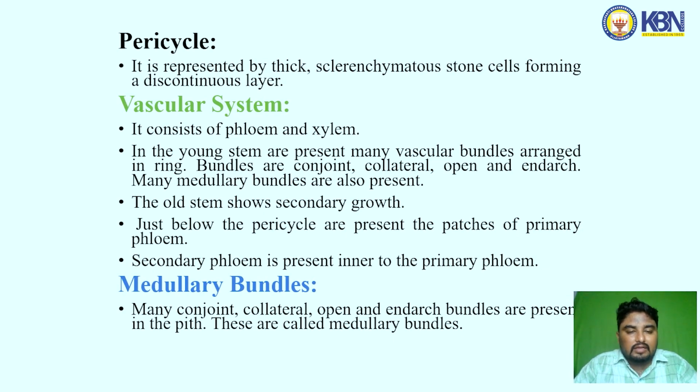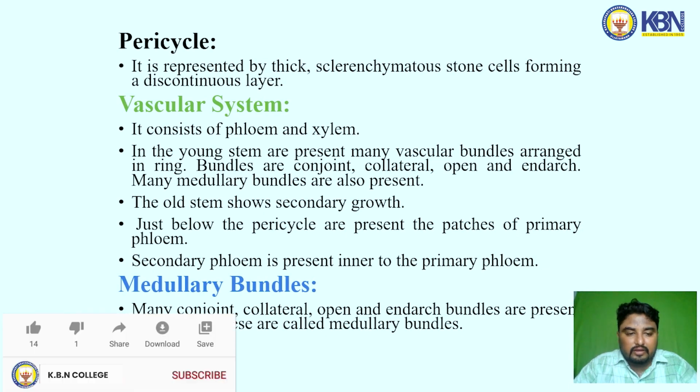Vascular system. It consists of phloem and xylem. In the young stem there are present many vascular bundles arranged in a ring. Bundles are conjoint, collateral, open and endarch. Many medullary bundles are also present. The whole stem shows secondary growth. Just below the pericycle are present the patches of the primary phloem. Secondary phloem is present inner to the primary phloem.